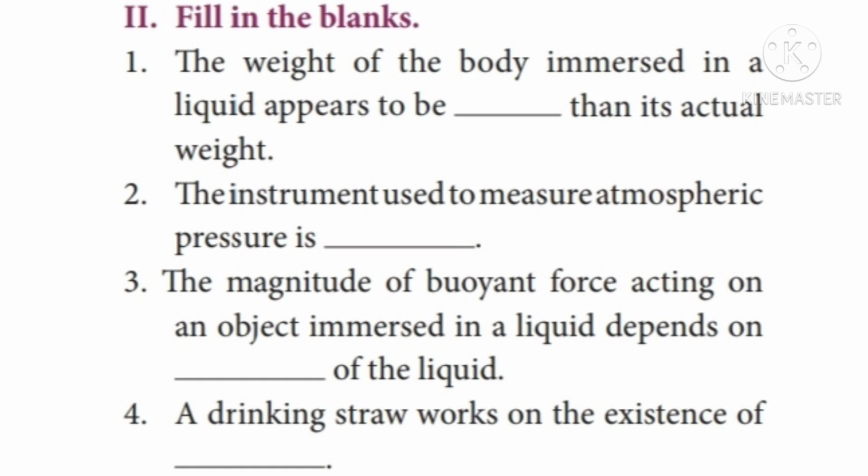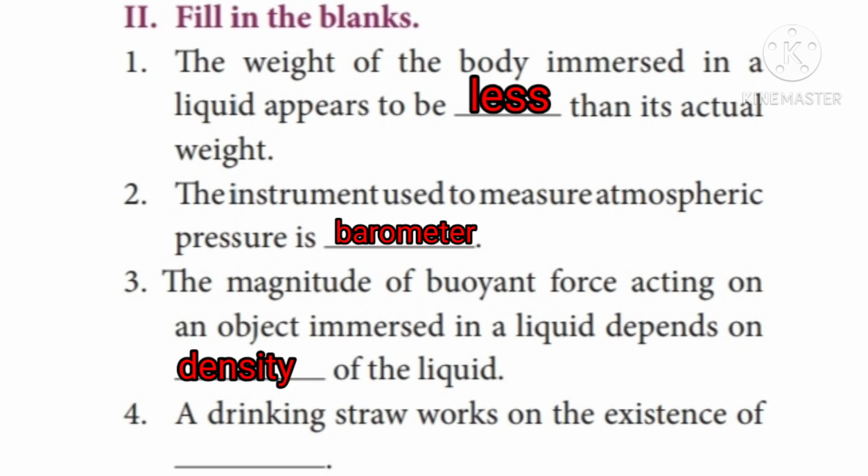Next, fill in the blanks. First question, the weight of the body immersed in a liquid appears to be dash than its actual weight. The correct answer is less. Second question, the instrument used to measure atmospheric pressure is dash. Answer, barometer. Third one, the magnitude of buoyant force acting on an object immersed in the liquid depends on dash of the liquid. The answer is density.